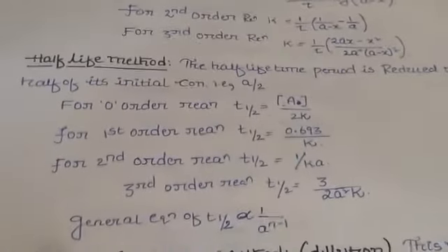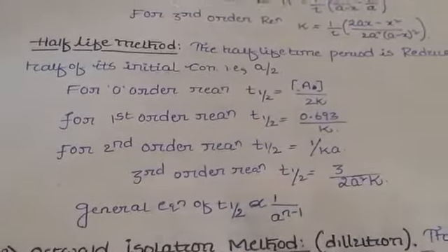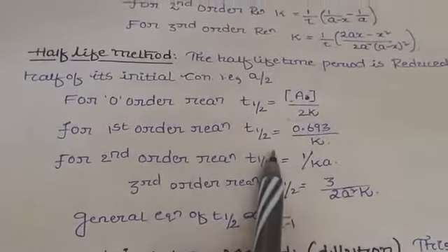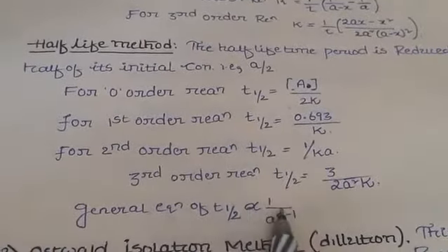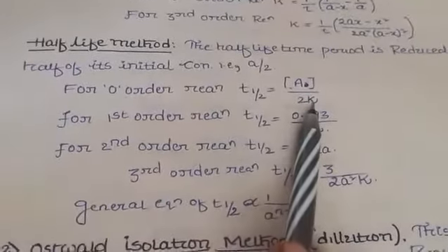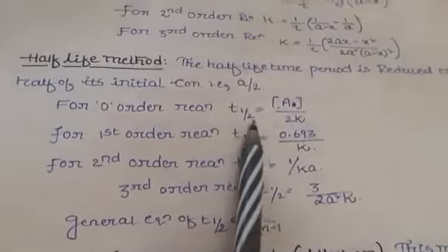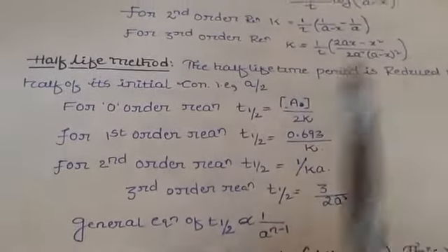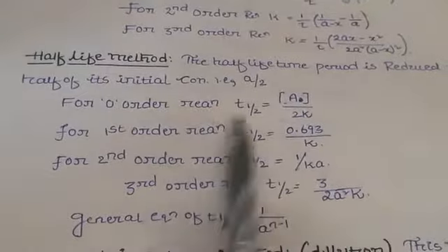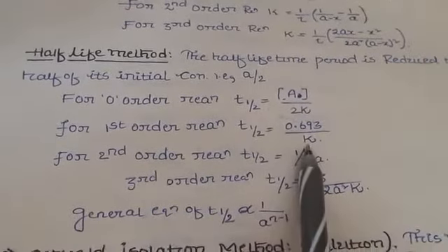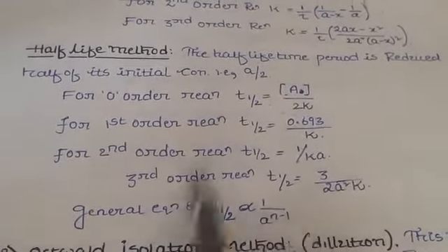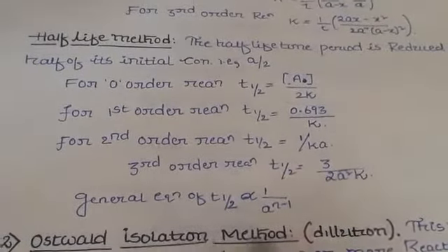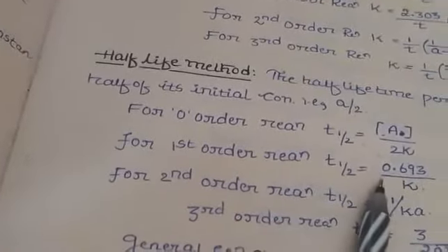Coming to the half-life method, if you find the half-life, you are going to get this expression for zero order, first order, second order, and third order. T half is equal to A by 2k for zero order, where in place of x we take A by 2 and in place of t we take t half. For zero order you get this, and similarly for first, second and third order. So finally, for the nth order, t half is proportional to 1 by a to the power n minus 1. In the half-life time period, this is the equation we are getting.